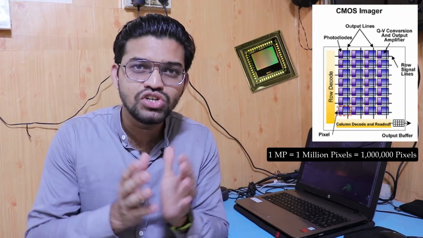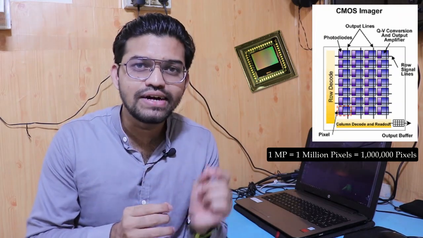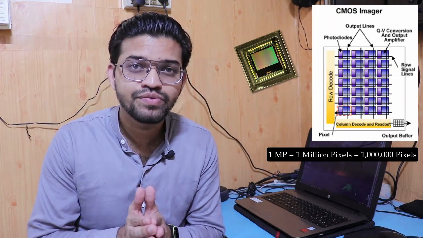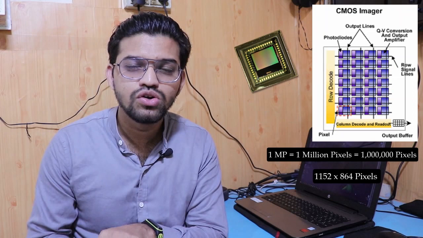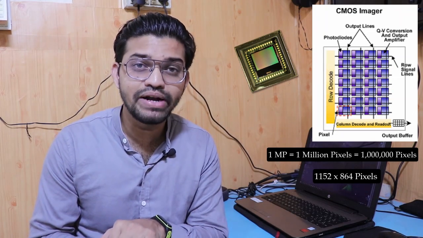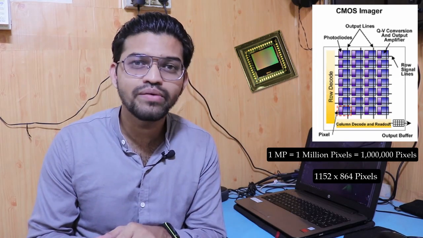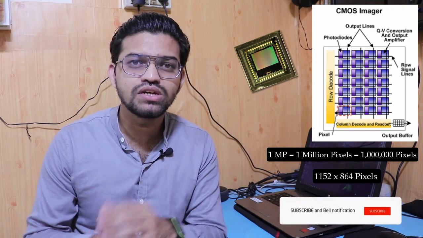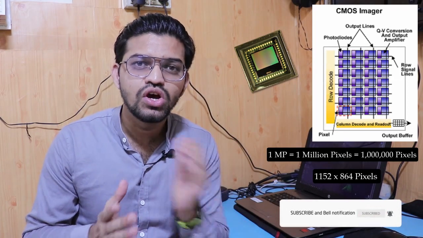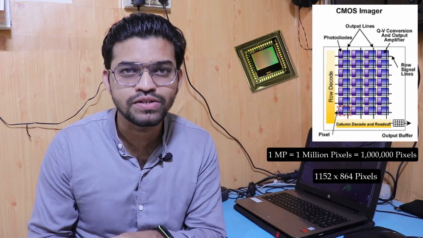This image is nothing but small pixels arranged together. In a 1 megapixel camera, 1152 by 864 pixels are arranged. If we multiply 1152 by 864, it gives you around 1 million, that is, 10 lakh pixels, which form an image having a resolution of 1 megapixel.